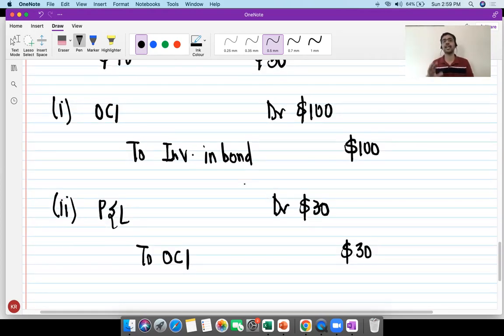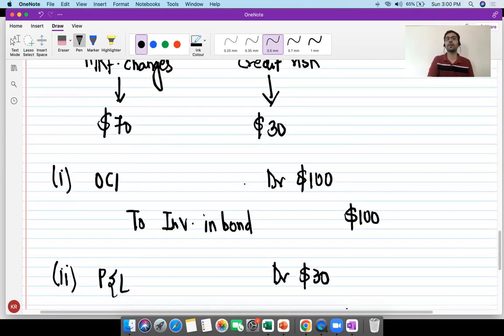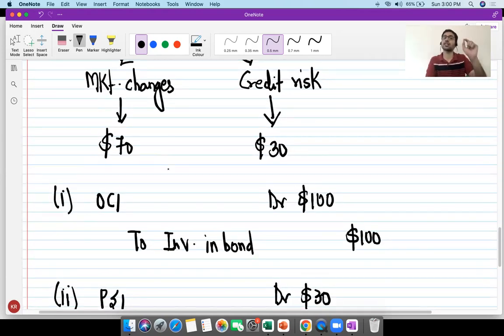So although we are saying that ECL is applicable to debt contracts which are measured at FVOCI also, what we are basically trying to say is the balance sheet value is already coming in at the fair value itself. So do not touch the balance sheet value. The only thing that needs to be touched is the P&L and other comprehensive income. We want expected credit loss to be booked as a loss in the P&L account and not as a loss in OCI. If debt instruments at FVOCI were scoped out, the entire $100 would have been recognized as a loss in OCI, which is what we wanted to avoid.